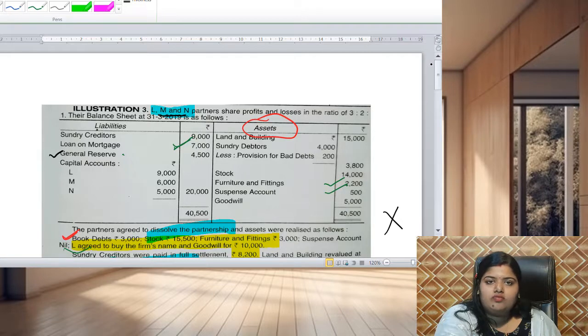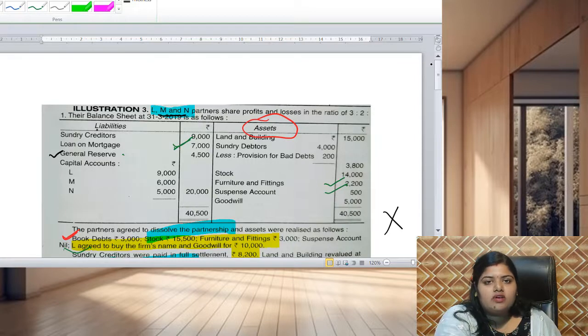After that, the capital account will be done as usual by transferring the reserve and the balance brought down, and by taking the realization profit or loss. The main thing we have to do is that wherever a partner's name is reflected in the realization account, it will be transferred on the opposite side of the capital account, right? After that, the balancing figure will be the bank account. It will not be carried down because the firm is dissolving, and there is no need to carry down the amount anymore. Whatever amount is left over will be taken by the partners.